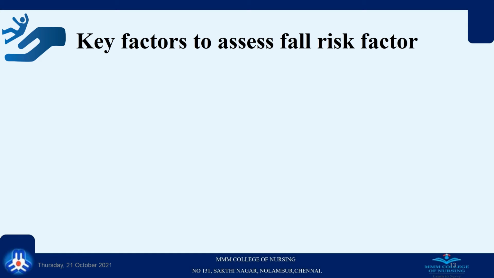Key factors to assess fall risk. Previous history of fall. When a patient has a previous history of fall, they are at high risk for fall. It happens in a cyclic manner, which is called the fall cycle.